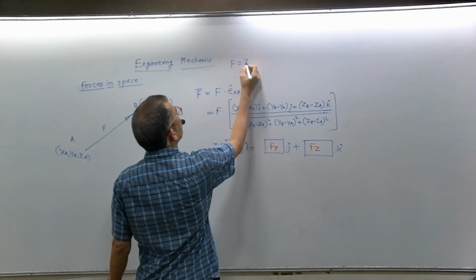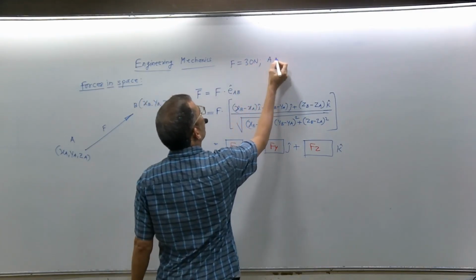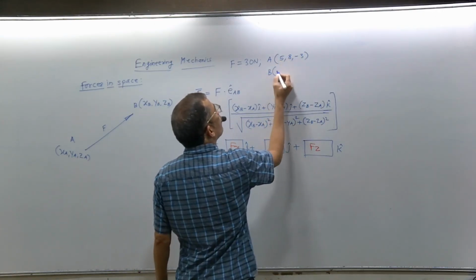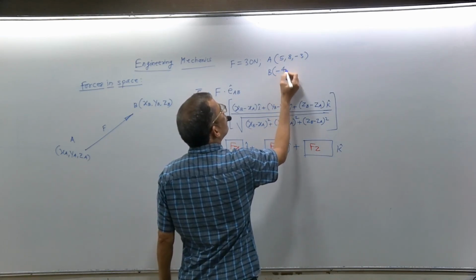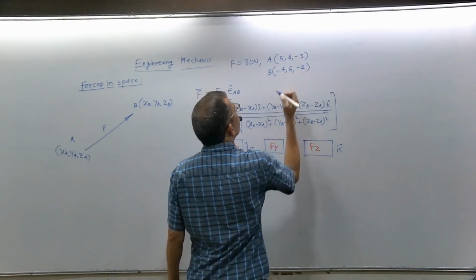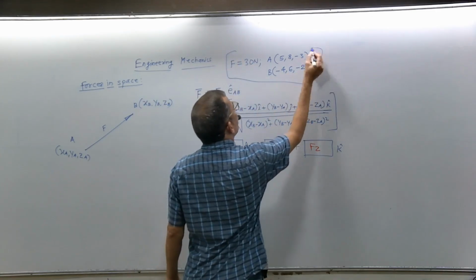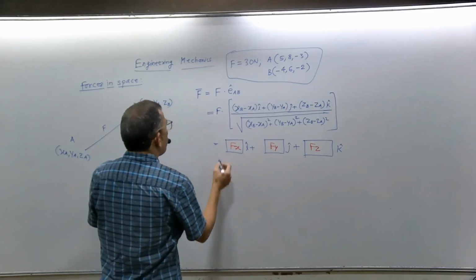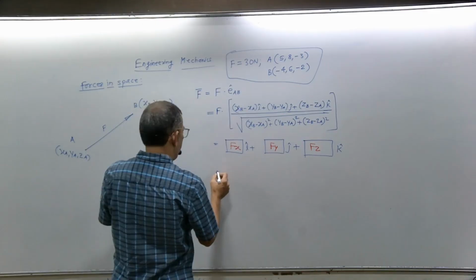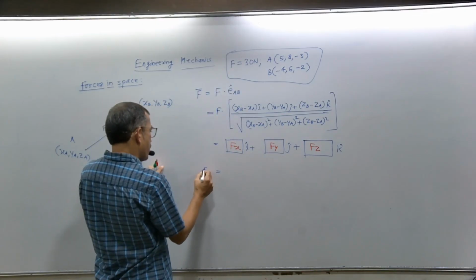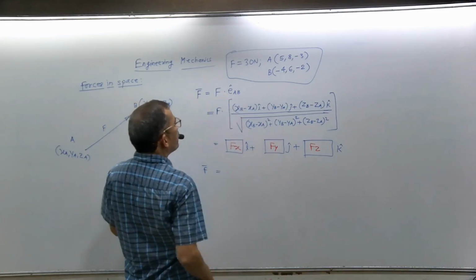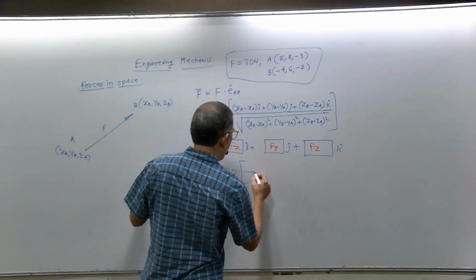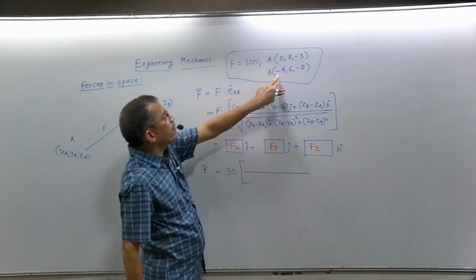Now once you get these components, for example, if I take force equal to 30 Newton. Coordinates of point A are 5, 8, minus 3. Coordinates of B are minus 4, 6, minus 2. If this force is acting from A to B, how will we get components as per this method? Simple. Now what will we do? XB minus XA. For this problem, this force F bar is F dot unit vector along AB. F is 30 Newton, dot the unit vector along AB. You have to find the coordinates of B minus A.